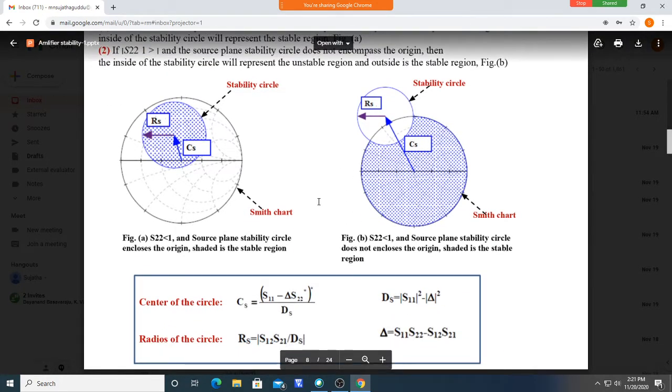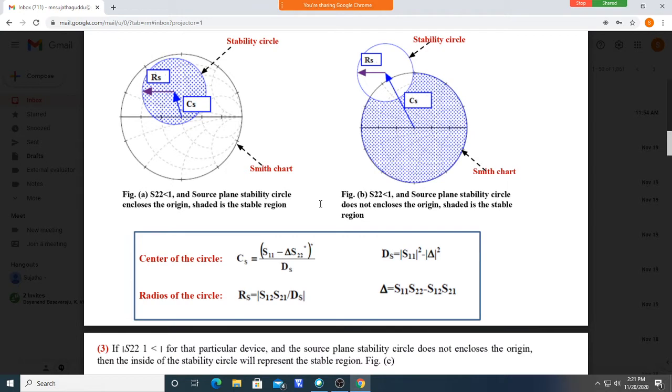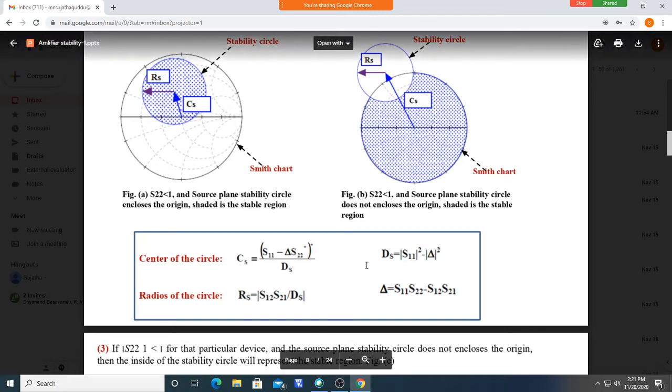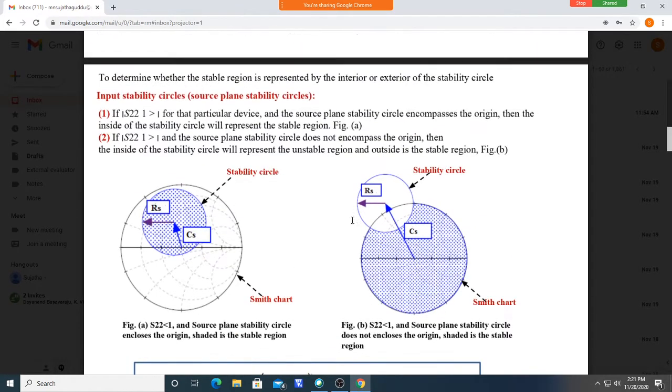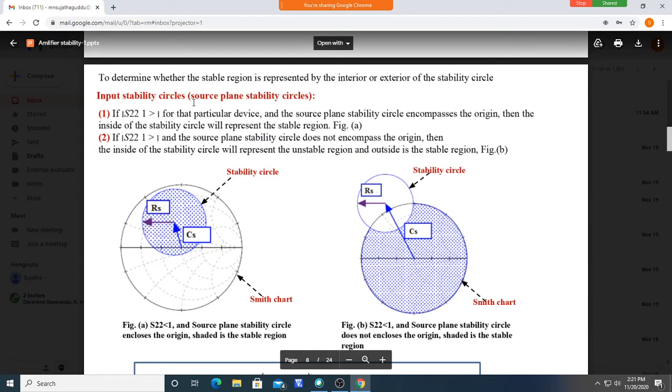These are similar to the constant gain circles, which we already discussed in the previous classes. We need the center of the circle and the radius of the circle. While drawing constant gain circles, we had equations for the center and radius. Similarly here, for the input stability circle and output stability circle. First, we will consider the input stability circle, which we have to draw on the Smith chart.